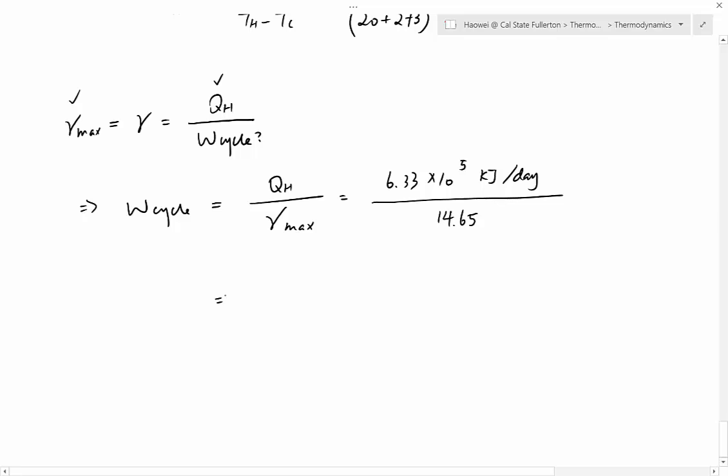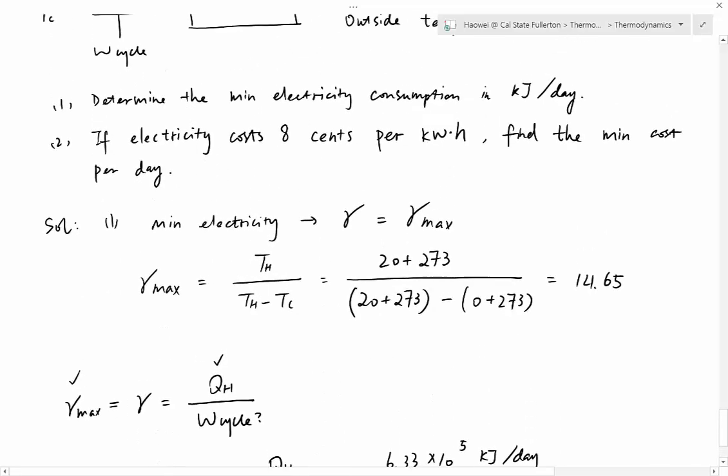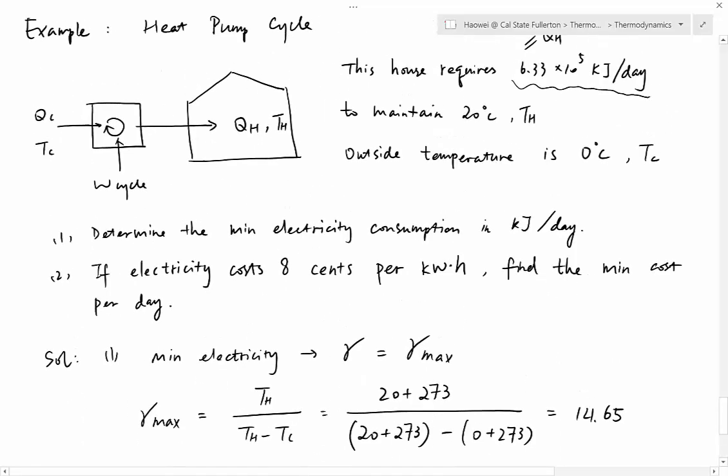Solution for electricity consumption is 43,208 kilojoule per day. That's the electricity consumption per day, W cycle. So we're done with part 1. And then we go to part 2. Part 2 is to look for the minimum cost per day.